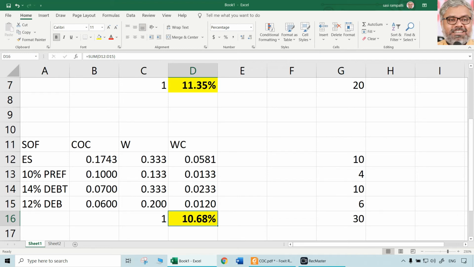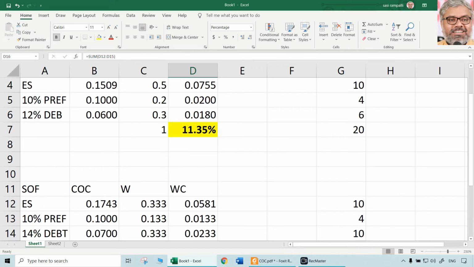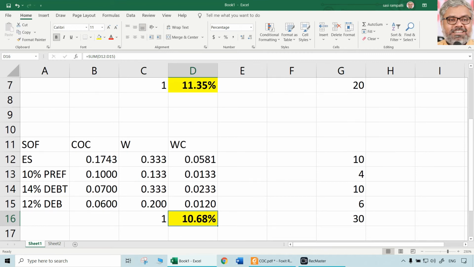What happened is, first of all, the overall cost of capital has reduced. That is clear. Why did it happen? In spite of the cost of equity increasing, earlier the cost of equity was only 15.09, now it has become 17.43. Cost of equity increased, but still the overall cost of capital reduced. Why, how? That is the advantage of debt. That is again the advantage of financial leverage, which brings cheap funds.